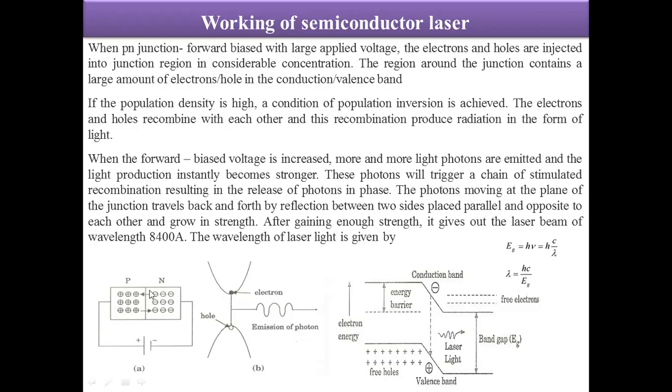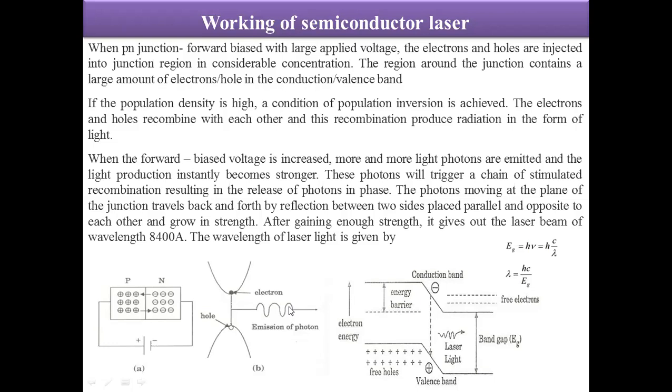Within this depletion region, they get recombined, and this is the direct band gap. Because of this recombination, when the electron recombines with the hole, there is an emission of a photon. These photons also stimulate other electrons and holes to recombine.